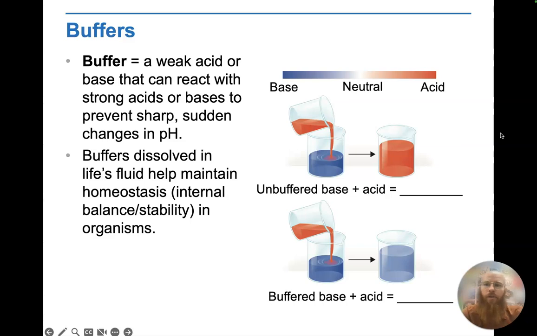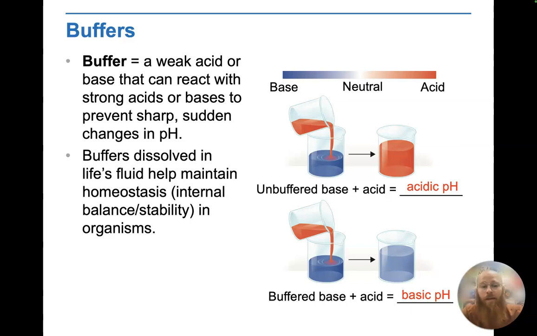And so finally, we want to finish up by clarifying one more term here, buffer. Okay, so now what is a buffer? We've talked a little bit about what it means to be basic or acidic. What is the pH scale? A buffer is going to be a relatively weak acid or a weak base that can actually react with stronger acids or bases, and this can help to basically prevent any sharp sudden increases or decreases in pH.